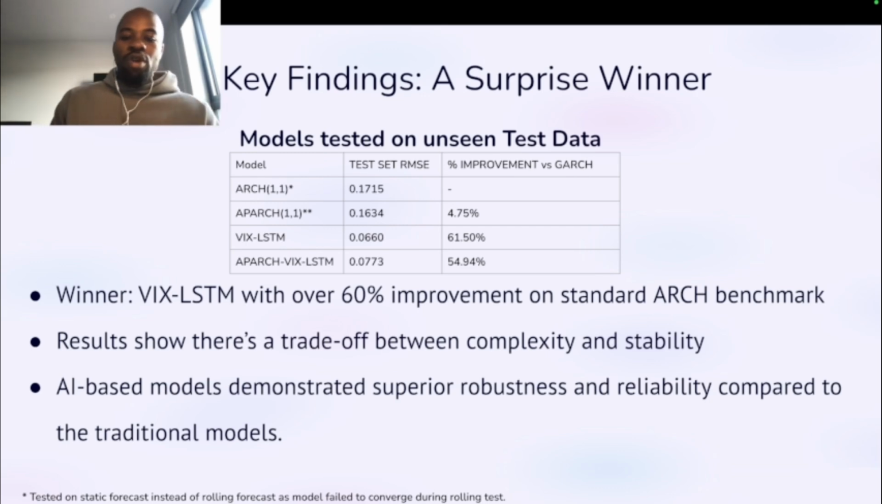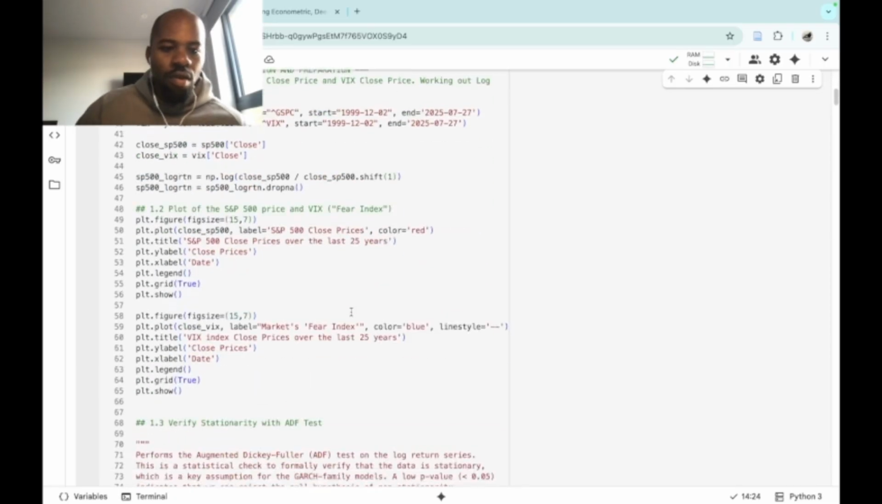The results show that there's a trade-off between complexity and stability, as the more complex APARCH VIX LSTM wasn't as good as the simpler VIX LSTM. It also shows that, on average, the AI-based models, the ones with deep learning, demonstrated superior robustness and reliability compared to traditional methods. The tools I used were quite simple.